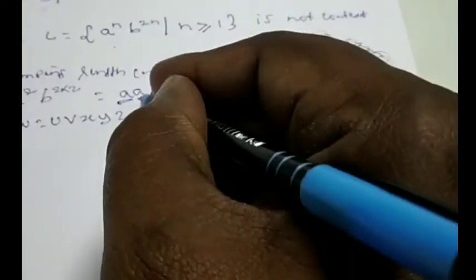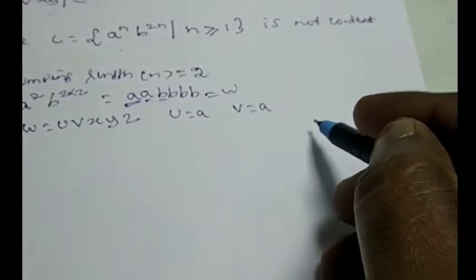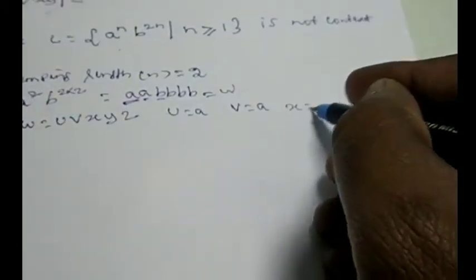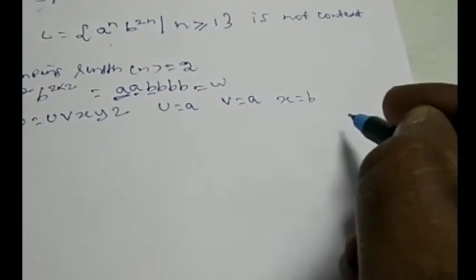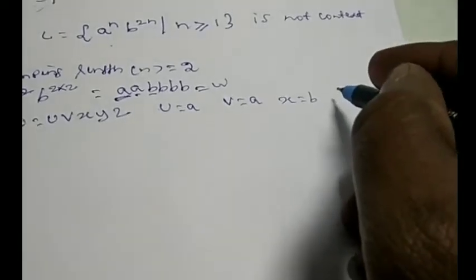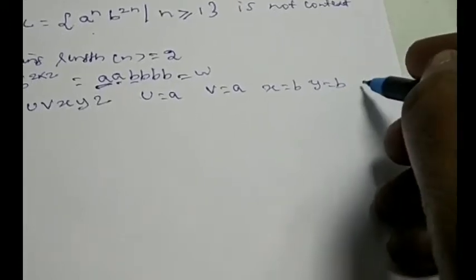Okay. So the next I take as X is equal to B. And Y is again B here. And Z, I take the last two B's.